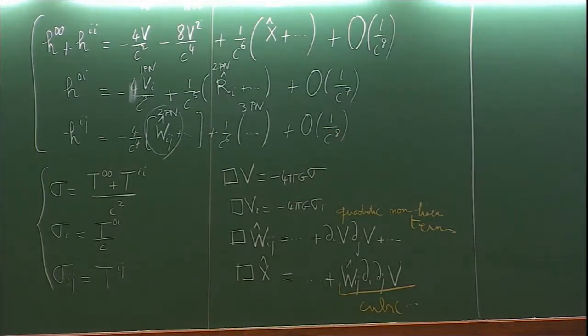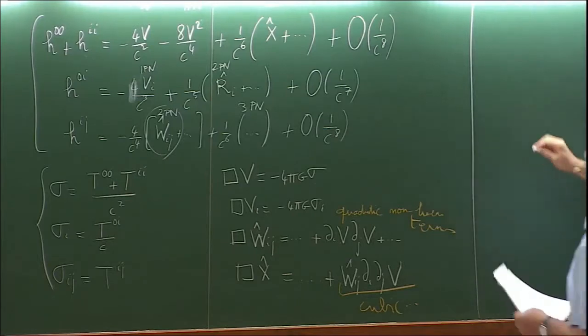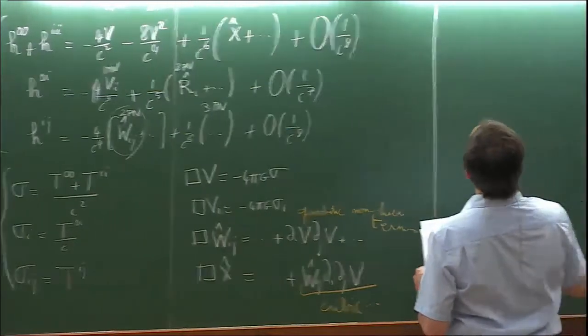These are in the form of total time derivatives that can be ignored in the Fokker action.